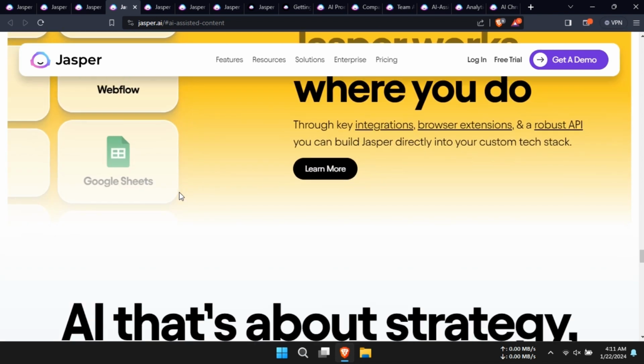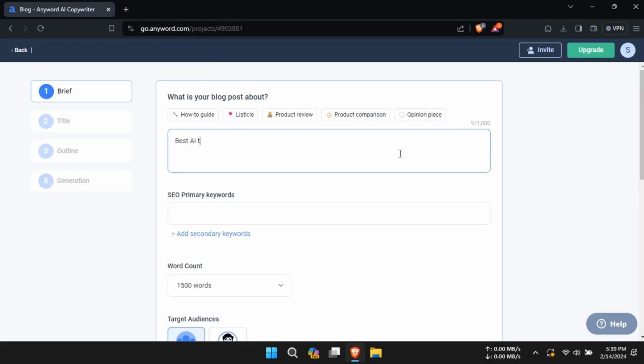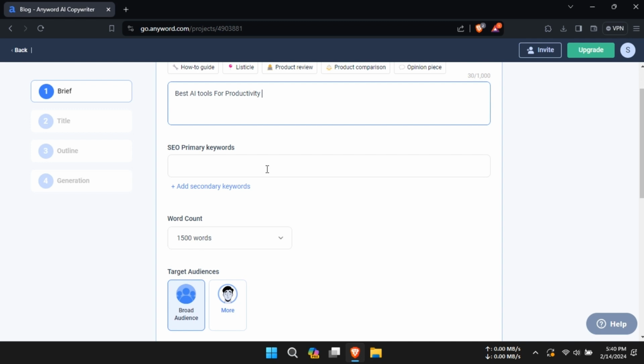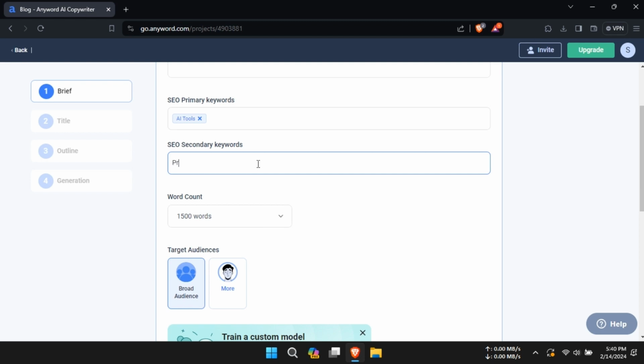On the other hand, Anyword also impresses with its user-friendly interface and comprehensive set of tools. While it may not have a chat box like Jasper AI, Anyword compensates with features like SMS, ideas, data-driven editor, and website-targeted messaging. The platform's blog wizard guides users through the content creation process, offering keyword suggestions and predictive performance scores to optimize for SEO.